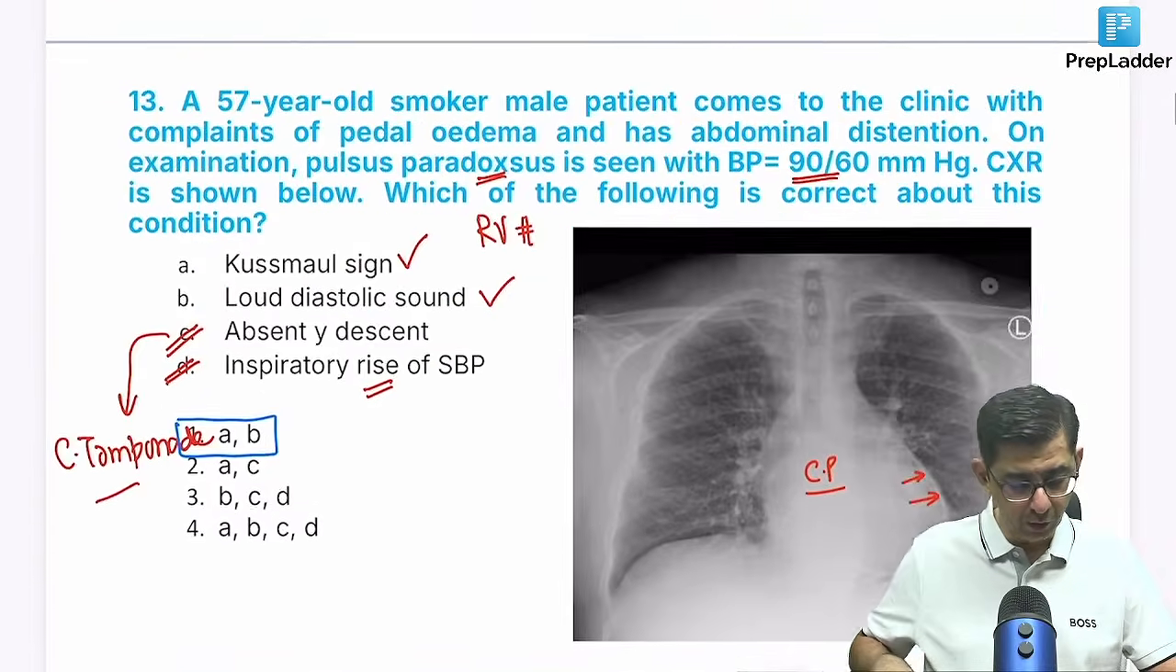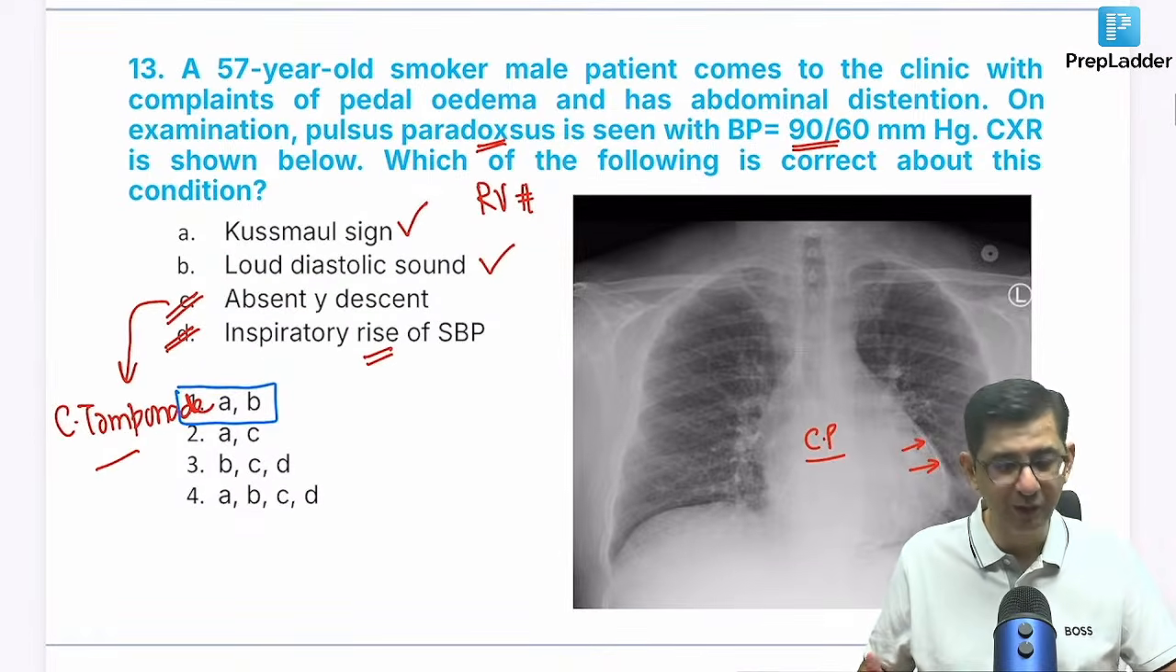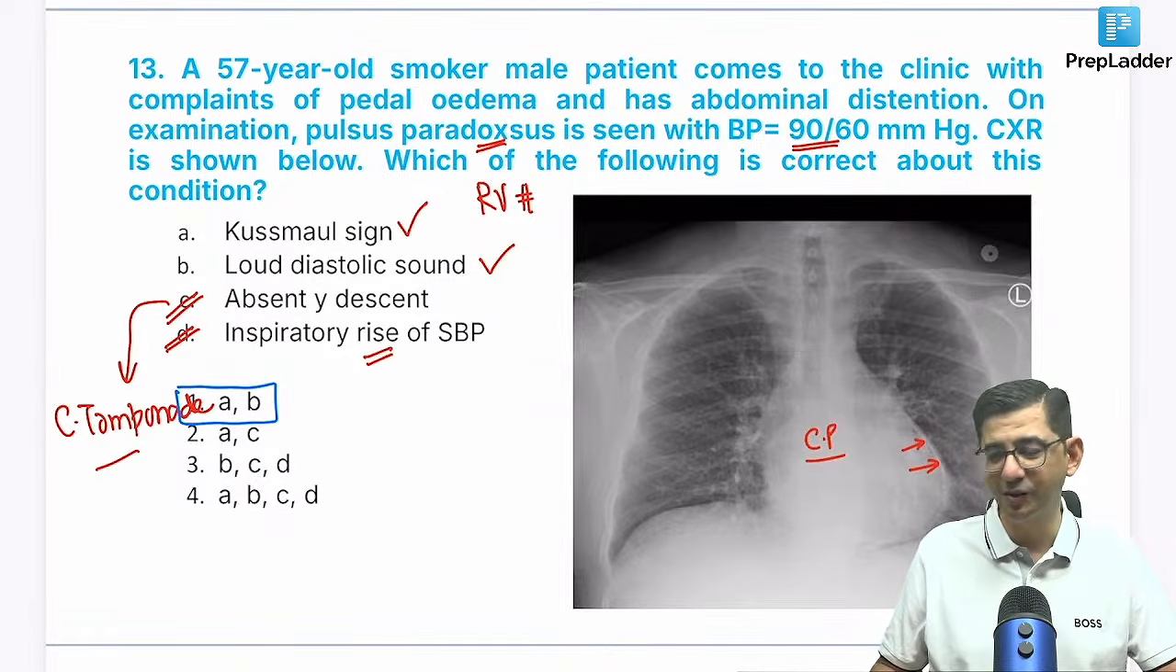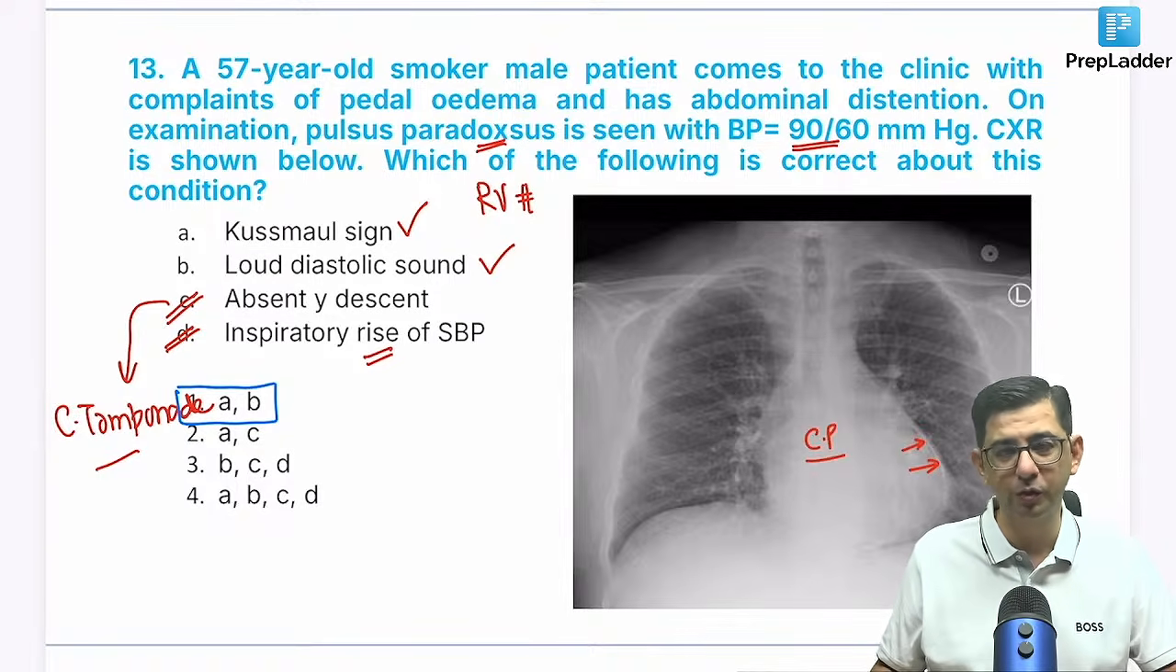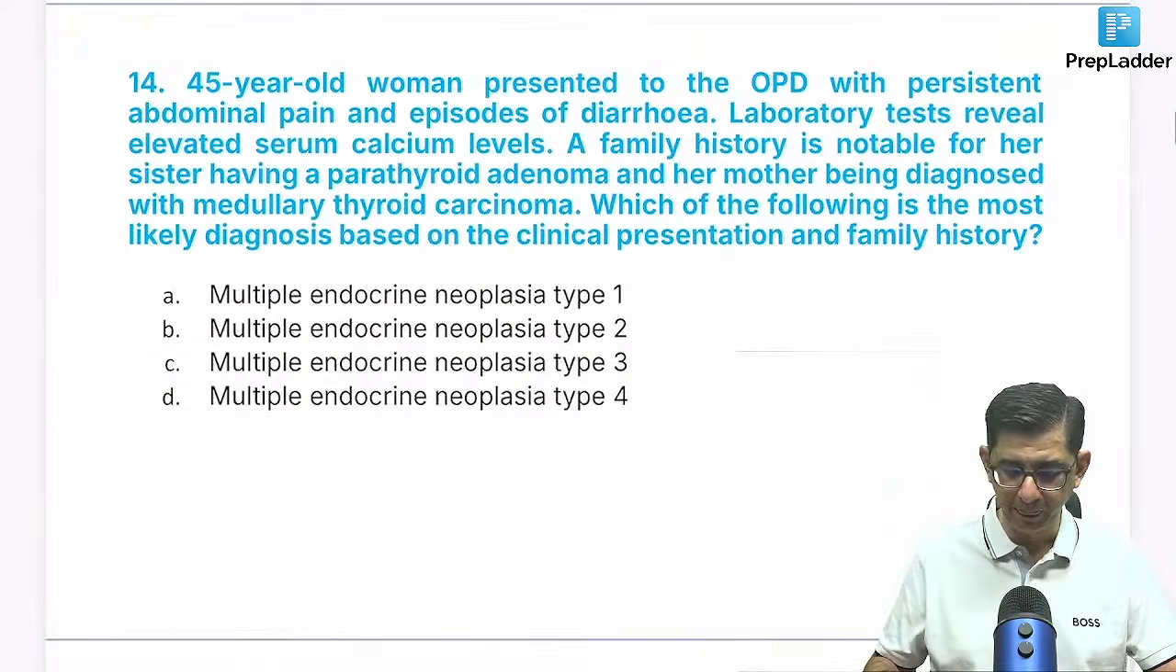Okay. Not small, brother, small breathing is something different. Kussmaul breathing is going to be in diabetic ketoacidosis, and Kussmaul sign is the rise of JVP on a deep inspiration. So totally different aspects.